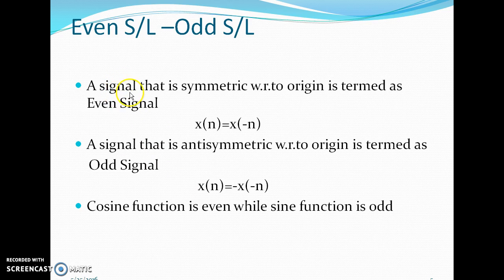Next we will discuss even signals and odd signals. A signal that is symmetric with respect to the origin is termed an even sequence or even signal. Signal represents the analog domain and sequence represents the discrete domain. The condition is x of n equal to x of minus n. Similarly, the condition to be satisfied for odd sequences is x of n equal to minus x of minus n.